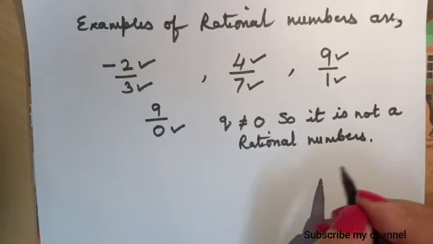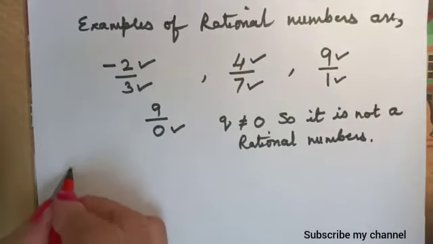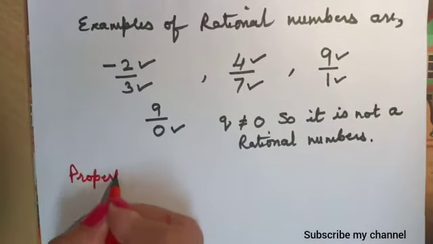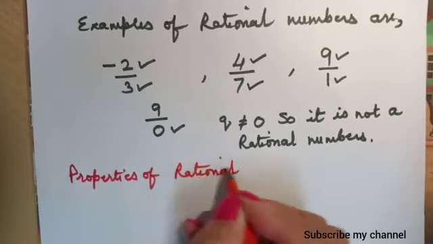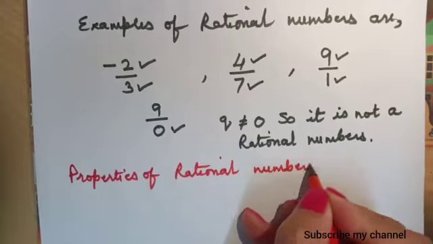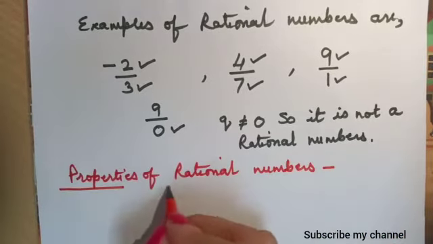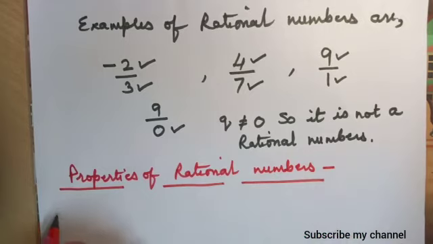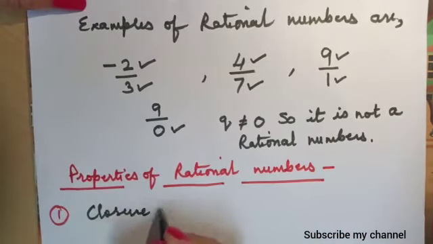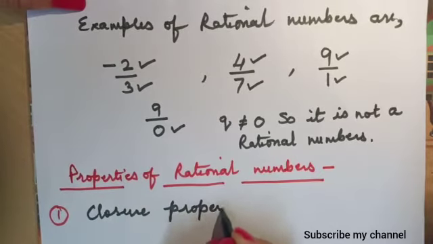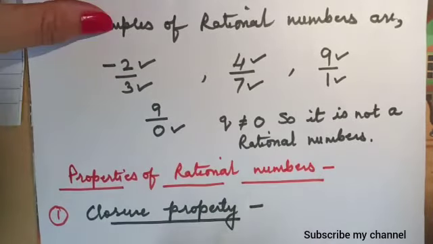Now we are moving on towards the properties of rational numbers. First property is closure property. What is closure property? Closure property आपने 7th स्टैंडर्ड में होल नंबर्स के लिए भी पढ़ी होगी, इंटीजर्स के लिए भी पढ़ी होगी.